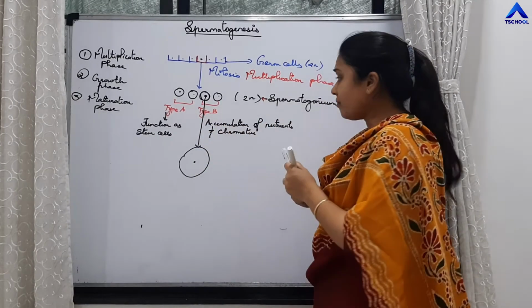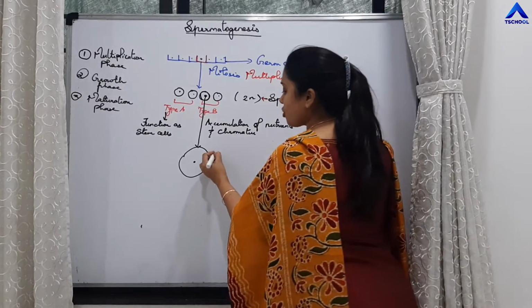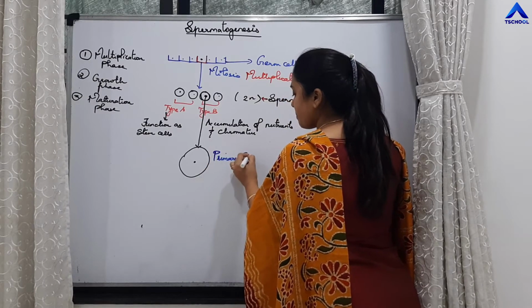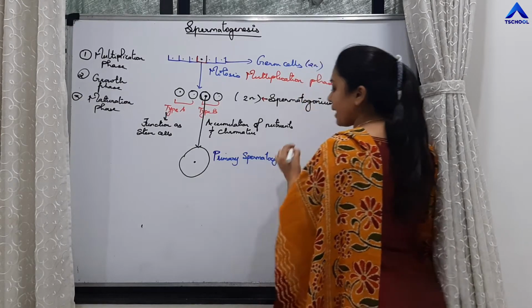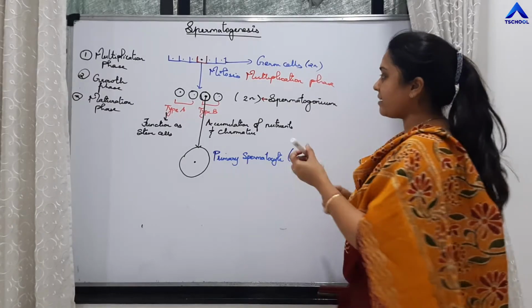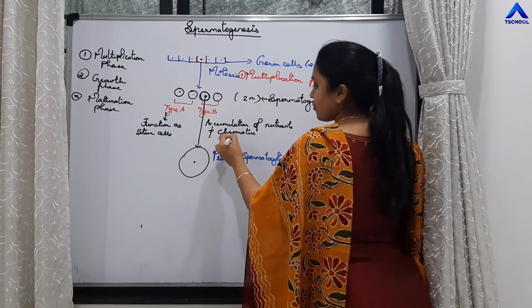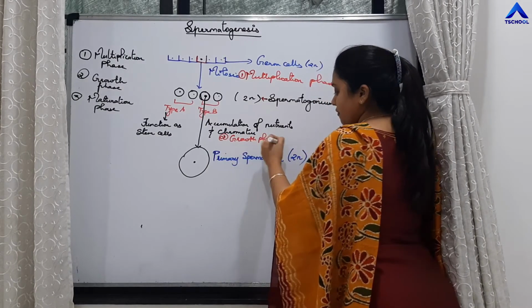Again, this cell is also a diploid cell. This cell is called primary spermatocyte, and this primary spermatocyte is also a diploid cell. And this phase is called growth phase.